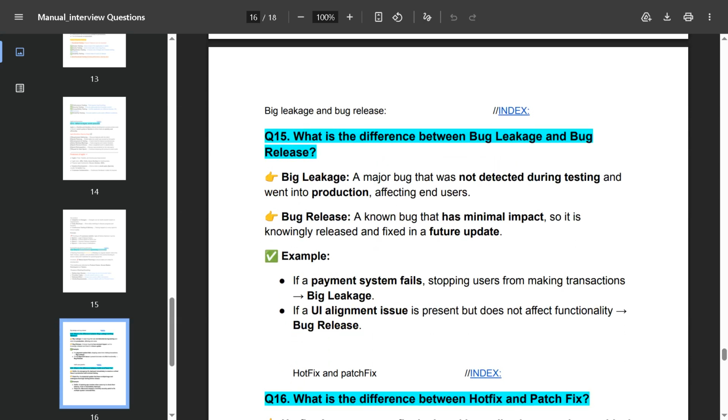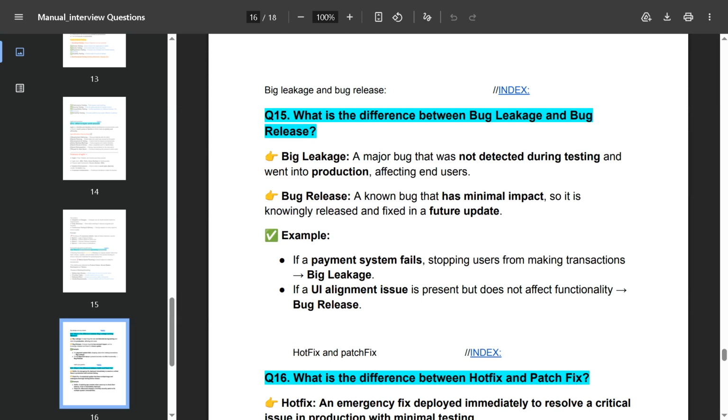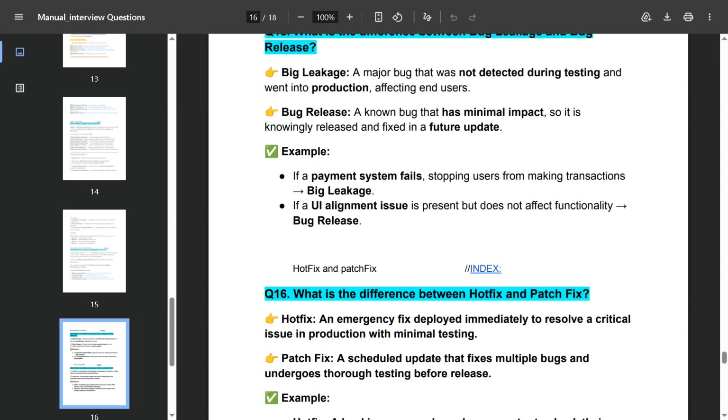What is the difference between bug leakage and bug release? Bug leakage: a major bug that was not detected during testing and went into production, affecting end users. Bug release: a known bug that has minimal impact, knowingly released and fixed in a future update. If a payment system fails, stopping users from making transactions, it is a bug leakage. And if a UI alignment issue is present but does not affect any functionality, it is known as a bug release.